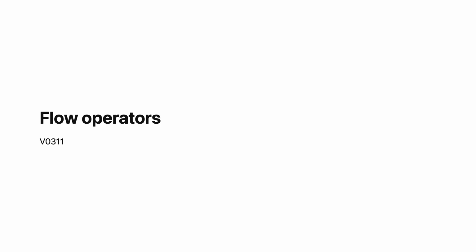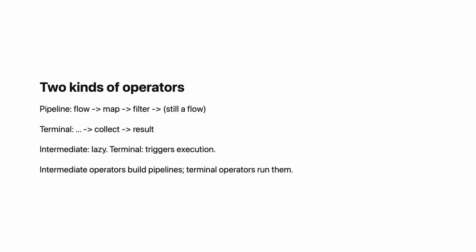Flow operators come in two kinds. Intermediate operators transform a flow into another flow. They are lazy. They do not start flow execution. Terminal operators start the flow and produce a result. They trigger execution. Collect is a terminal operator. You chain intermediate operators to build a pipeline. Then a terminal operator runs it.